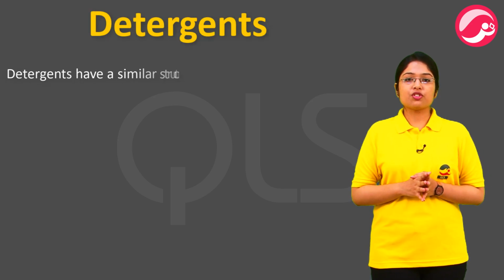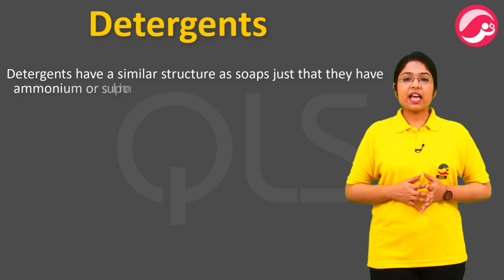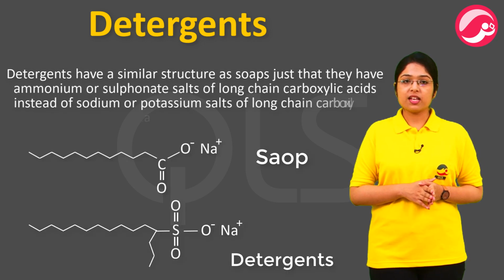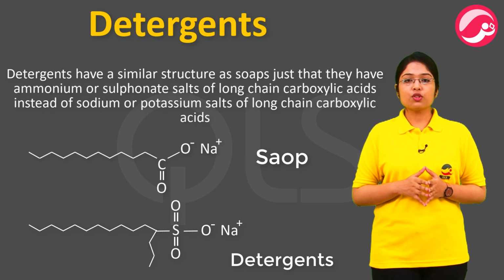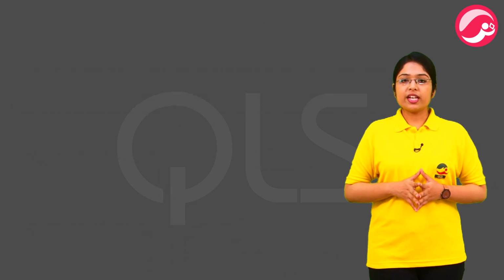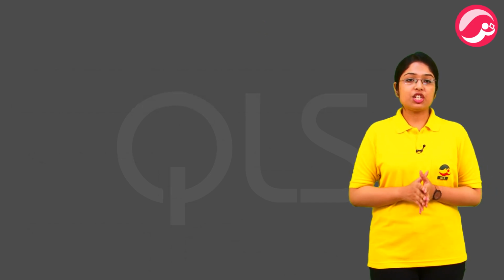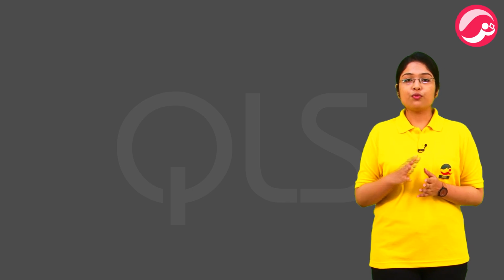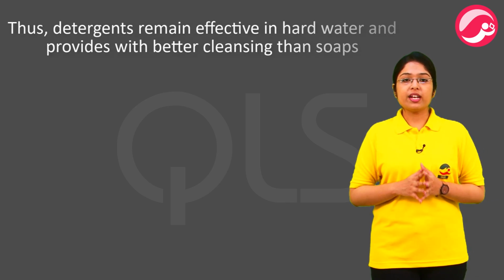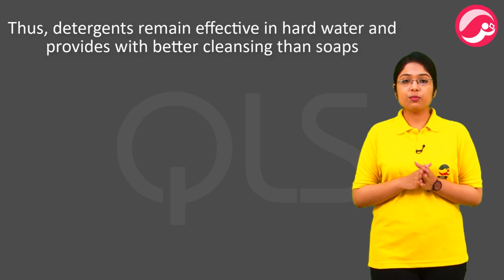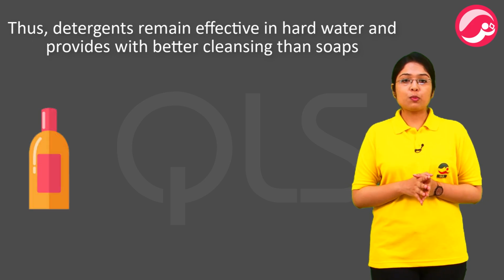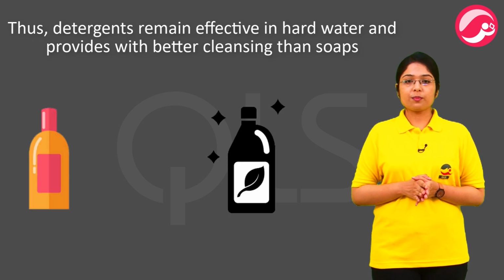Detergents have a similar structure as soaps, just that they have ammonium or sulfonate salts of long-chain carboxylic acids instead of sodium or potassium salts of long-chain carboxylic acids. These charged ends of detergent do not react with the calcium and magnesium ions in hard water to form the insoluble precipitate. Thus, detergents remain effective in hard water and provide better cleaning than soaps. Detergents are usually used to make shampoos and cleaning agents for cleaning clothes.